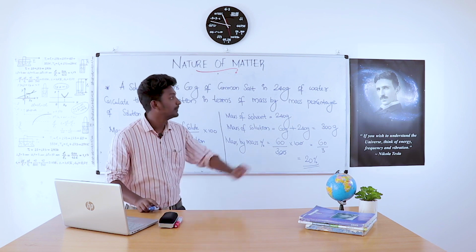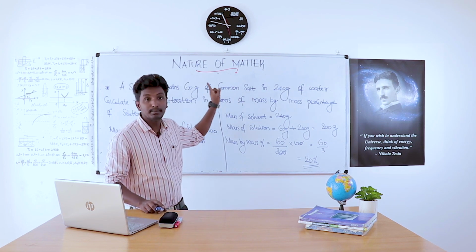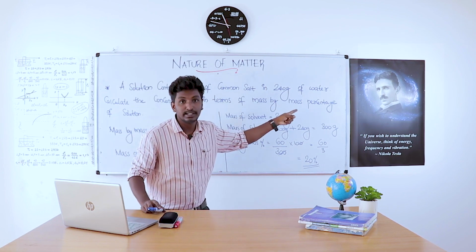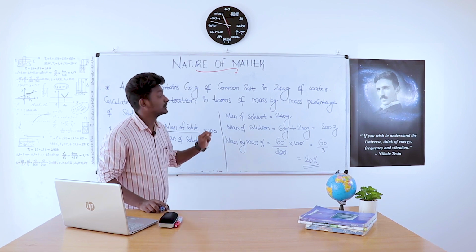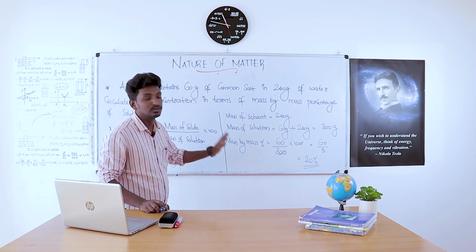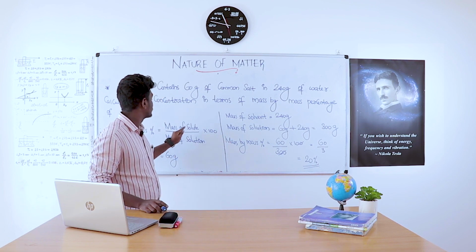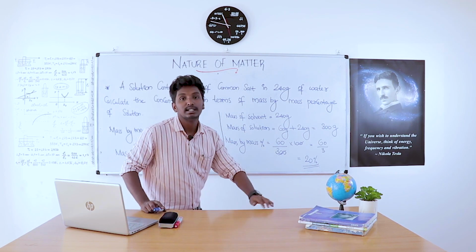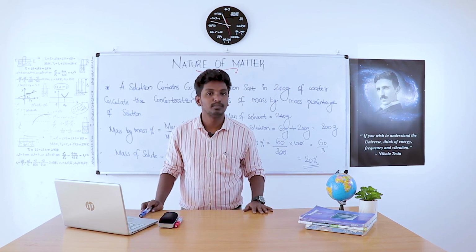Is it clear to you? Given the mass of solute as 60 gram, mass of solvent as 240 gram, we need mass of solution. Mass of solute plus mass of solvent always gives mass of solution. Then we can find mass by mass percentage as mass of solute by mass of solution into 100. Okay, that's all about our chapter, nature of matter.